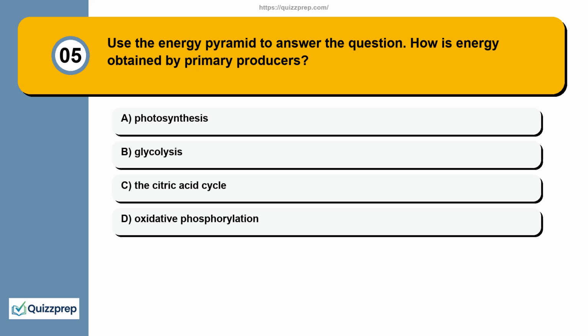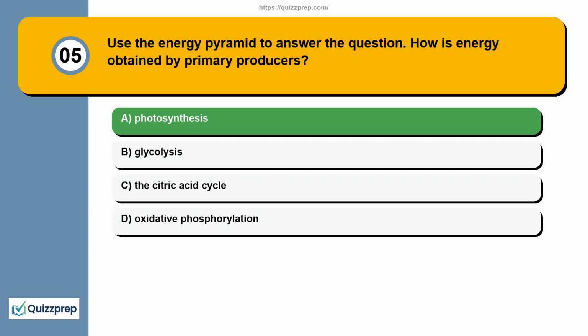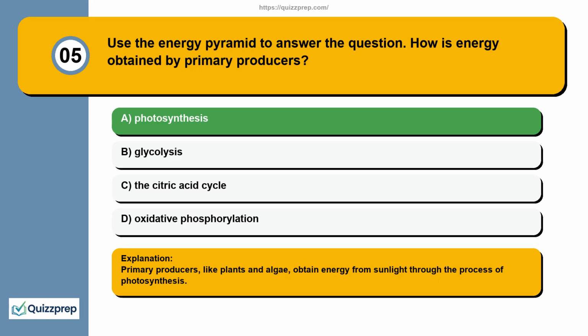Question 5. Use the energy pyramid to answer the question. How is energy obtained by primary producers? Photosynthesis, glycolysis, the citric acid cycle, oxidative phosphorylation. Primary producers, like plants and algae, obtain energy from sunlight through the process of photosynthesis.